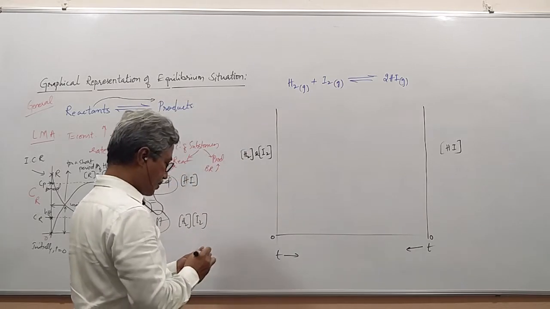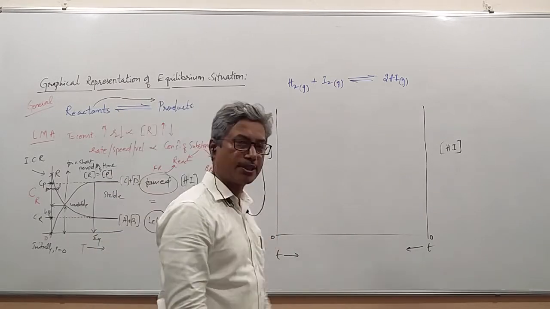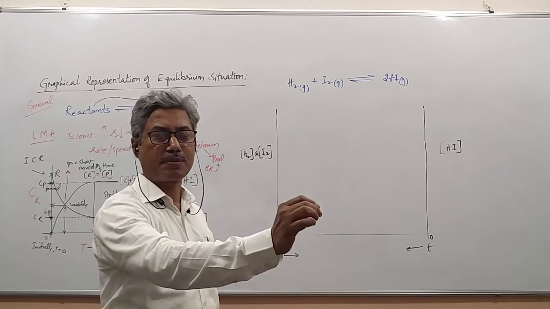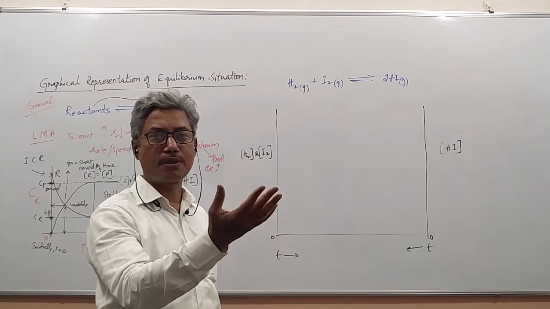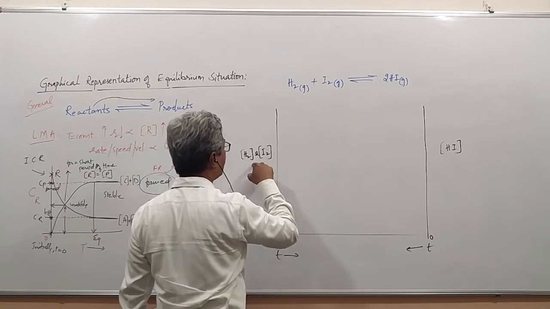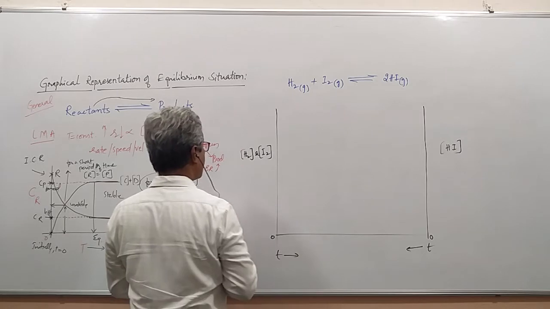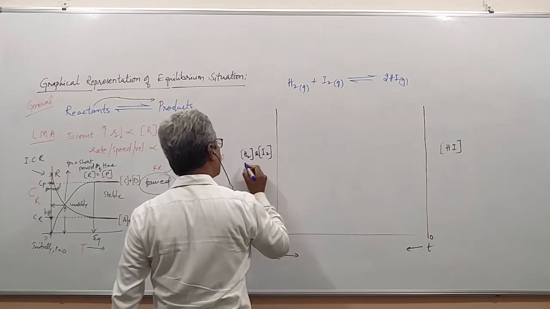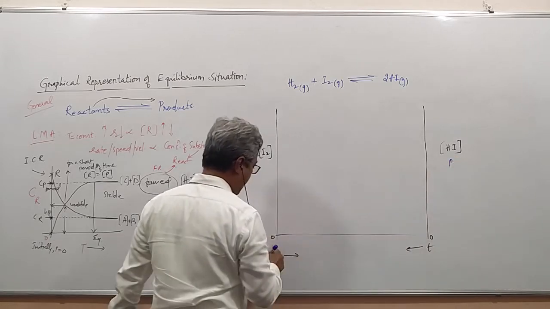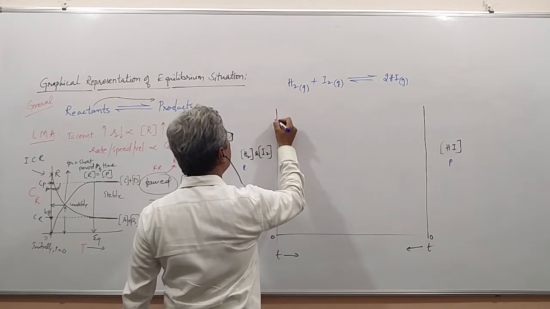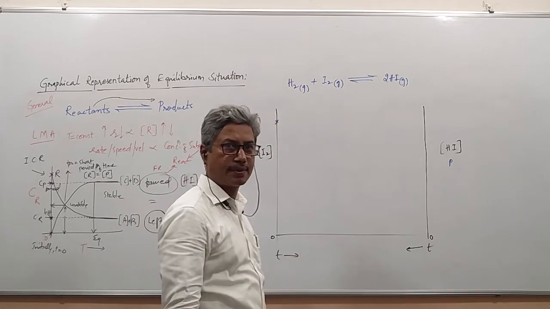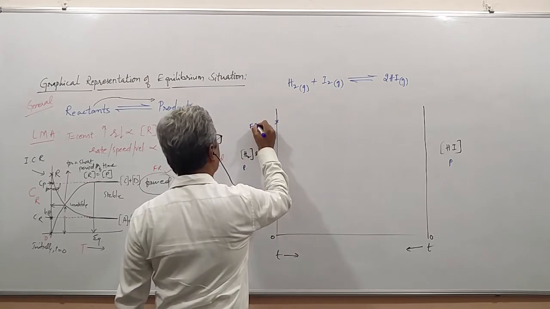Now look at this, students. Apply the law of mass action once again. What does it say? Rate is directly proportional to concentration. If concentration is more, rate will be more. See here, it deals with the reactants for the forward reaction, and with the product. So initially the concentration of reactant will be highest. Right? This is for the forward reaction.